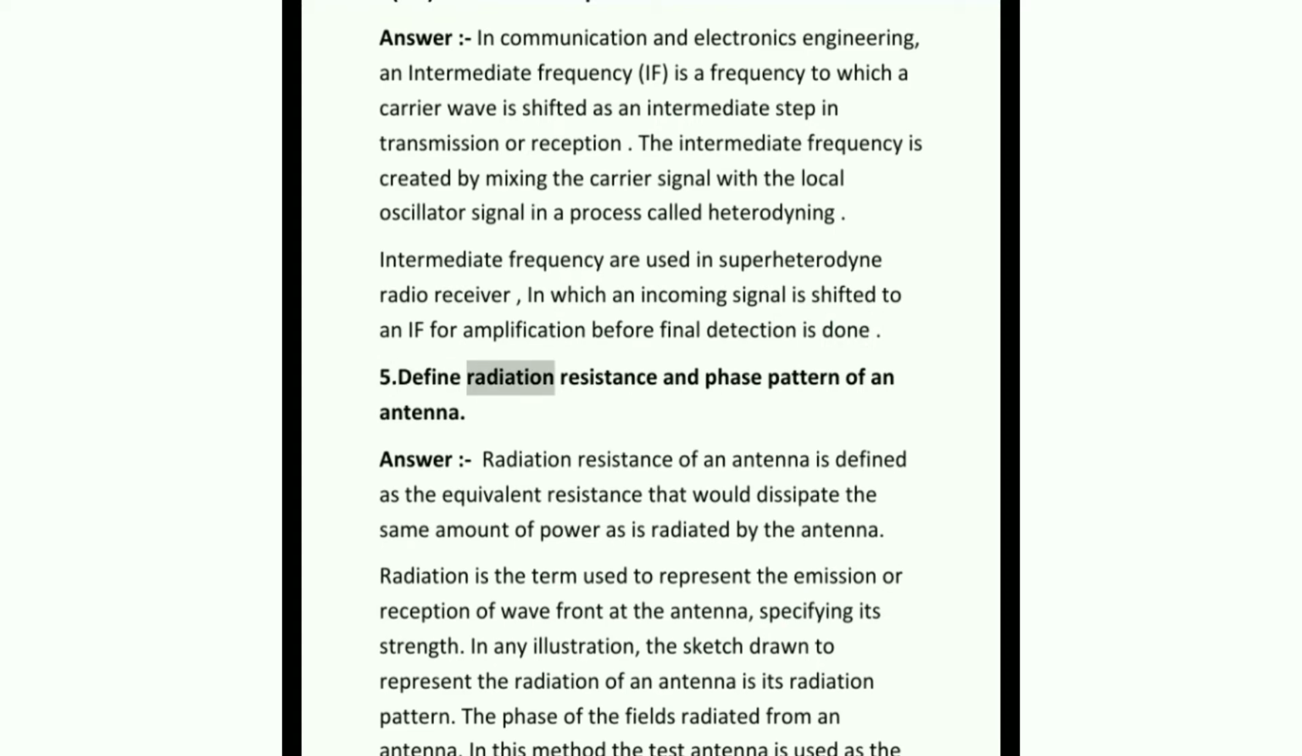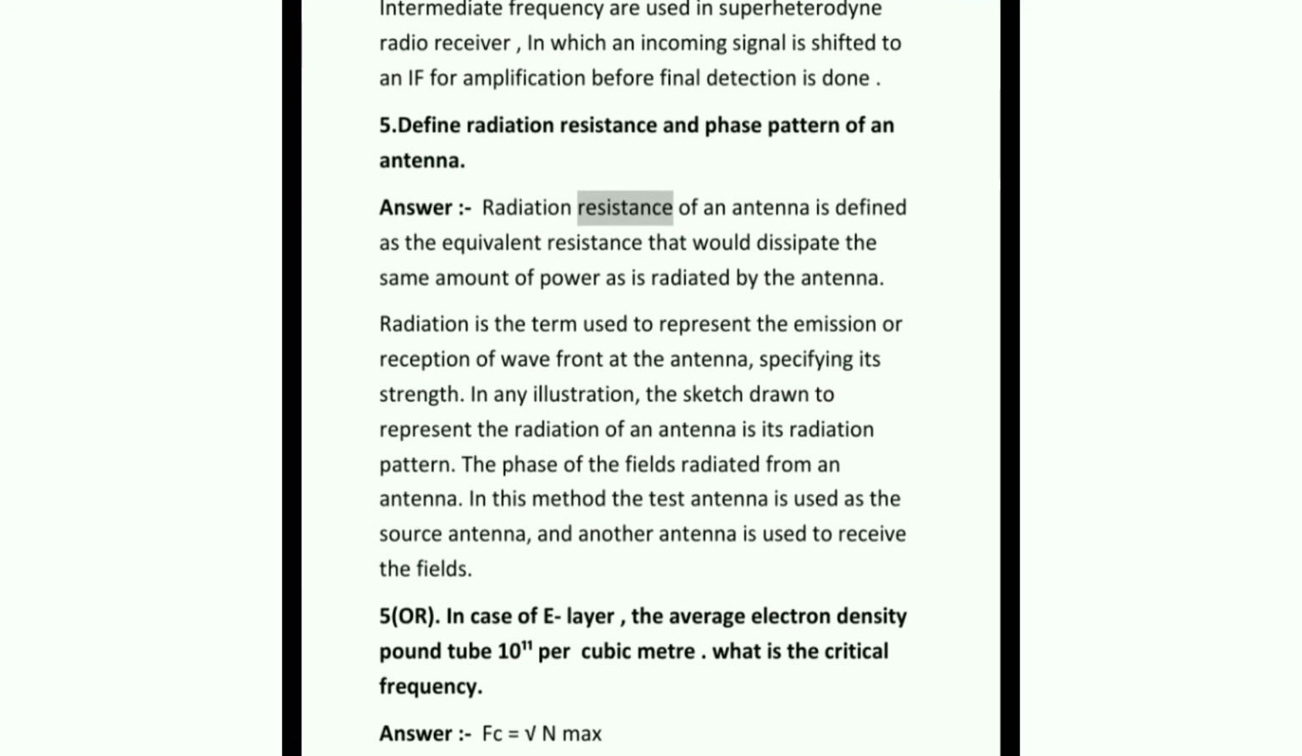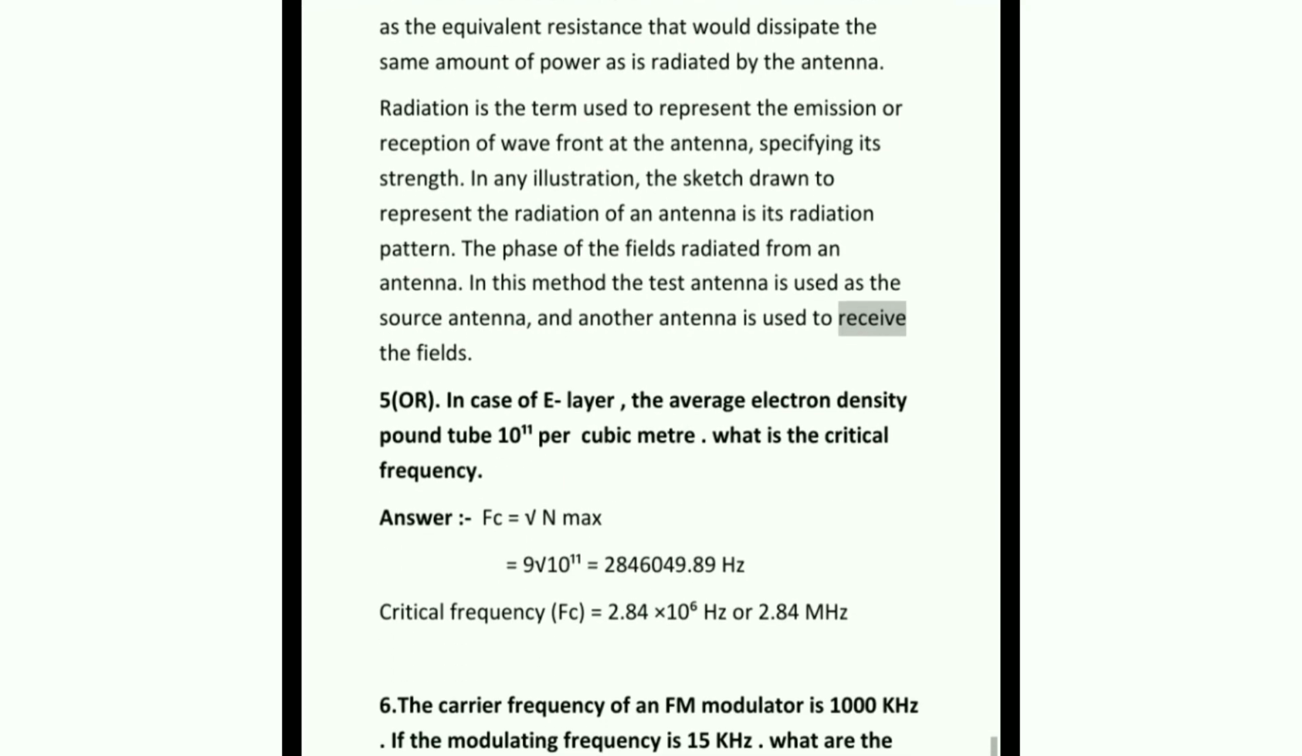5. Define radiation resistance and phase pattern of an antenna. Answer. Radiation resistance of an antenna is defined as the equivalent resistance that would dissipate the same amount of power as is radiated by the antenna. Radiation is the term used to represent the emission or reception of wave front at the antenna, specifying its strength. In any illustration, the sketch drawn to represent the radiation of an antenna is its radiation pattern. The phase of the fields radiated from an antenna: in this method, the test antenna is used as the source antenna, and another antenna is used to receive the fields.